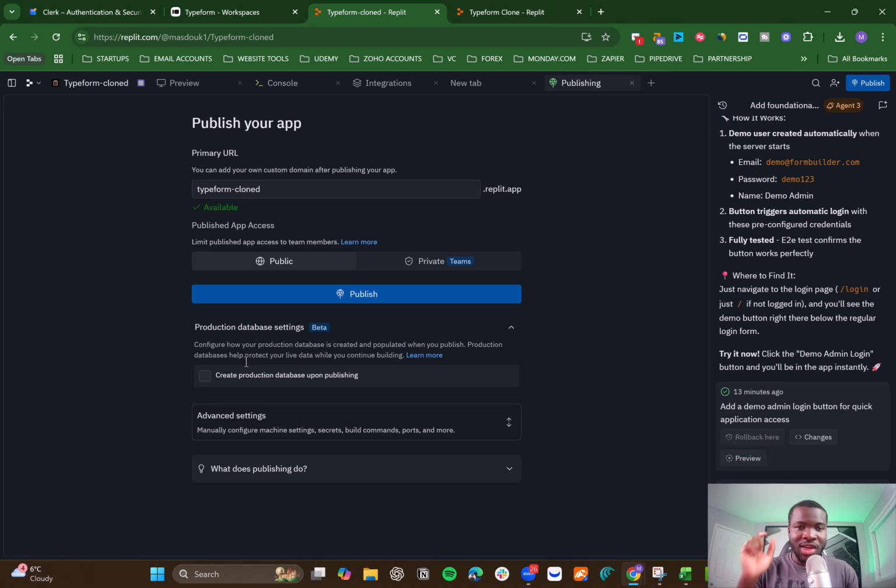Then whenever you are ready, you can just click on this checkbox when you are publishing again, because obviously after you make some changes, you need to republish the app every time. In that case, that will create at that time the real production database. That way you can have a separation between development and production, which is very important once your app is live. So let's publish it. This is not a very big app, so it should be quite quick. Just click on this publish button.